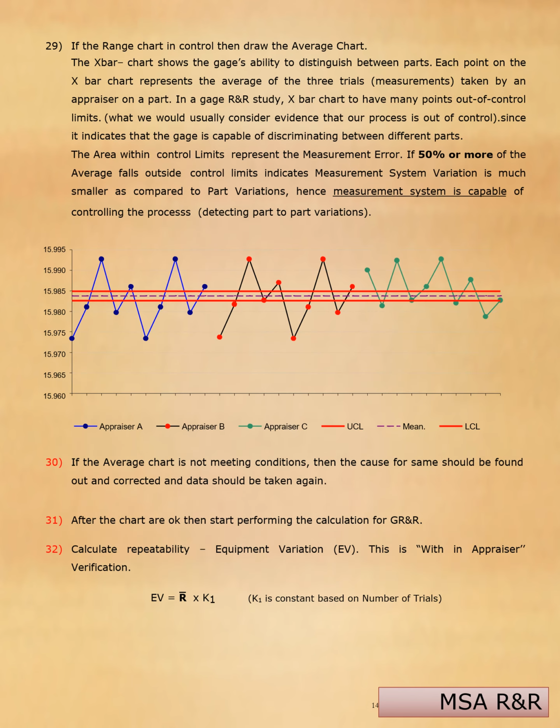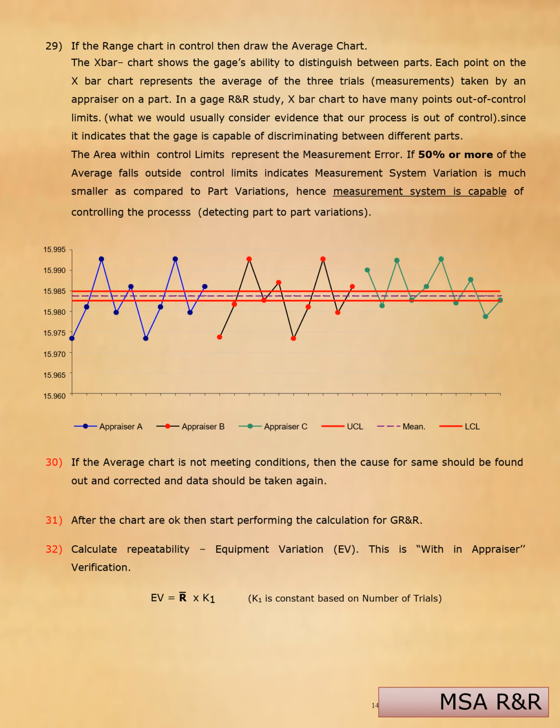If the range chart is in control, then draw the average chart. The average chart shows the gauge's ability to distinguish between parts. Each point on the average chart represents the average of 3 trials taken by an operator on a part. In a gauge R&R study, the average chart ought to have many points out of control limits. What we would usually consider evidence that our process is out of control, here indicates that the gauge is capable of discriminating between different parts.